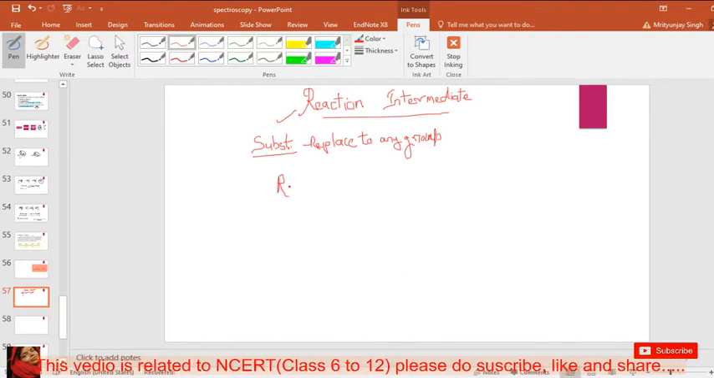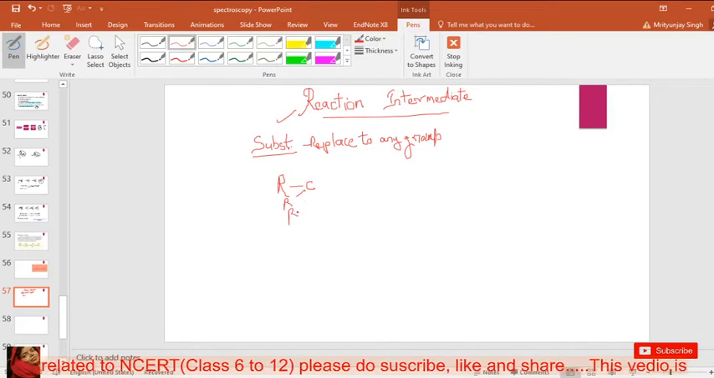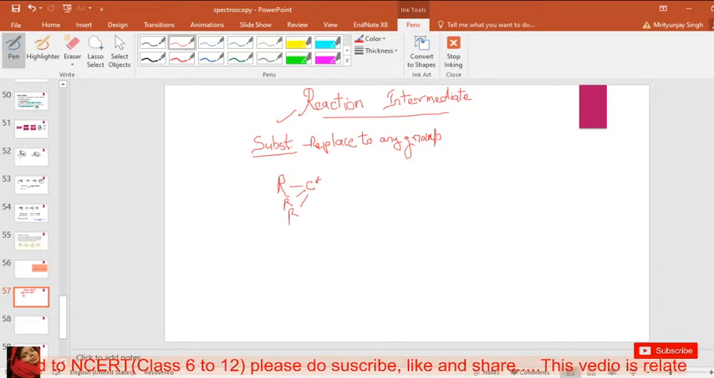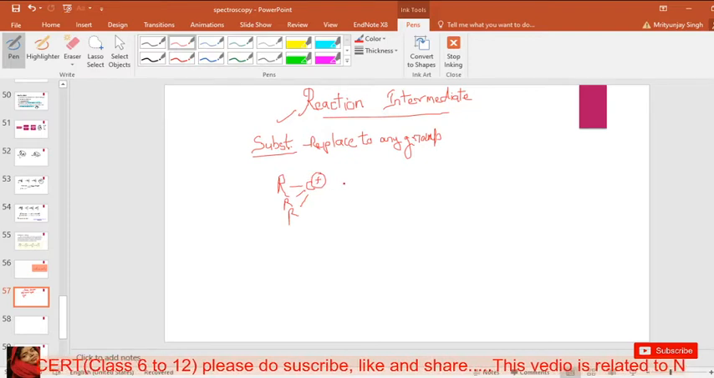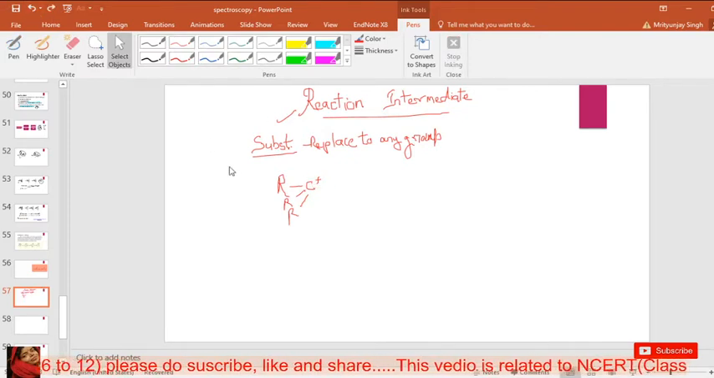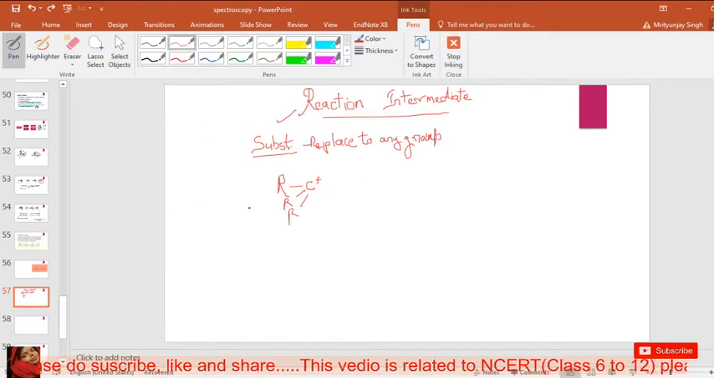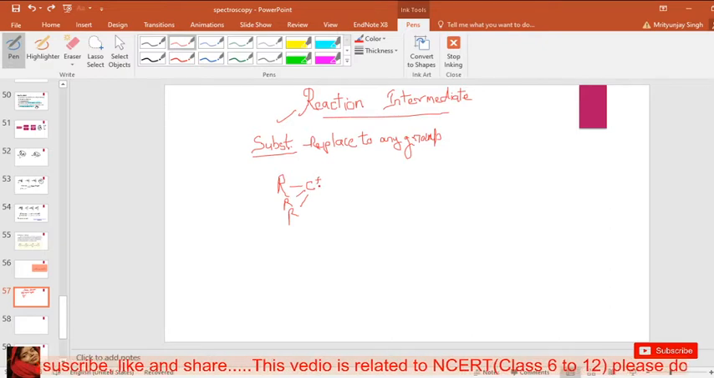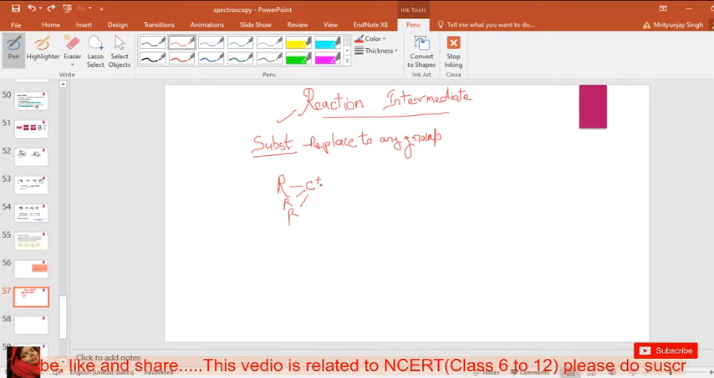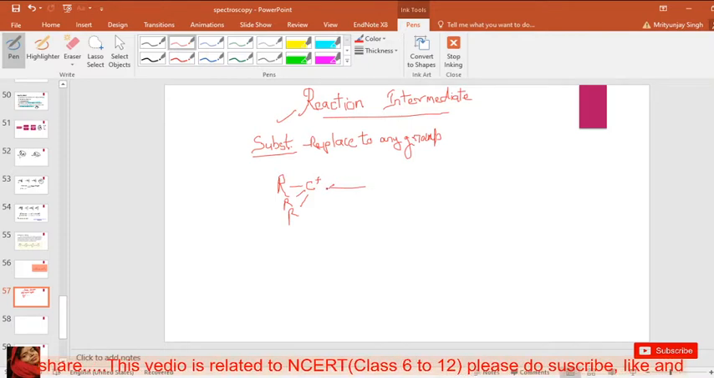Here is a carbon attached to different groups. The carbon has a positive charge, so it plays the role of an electrophile, because the carbon has a positive charge, and here the carbon is converted into a positive charge.